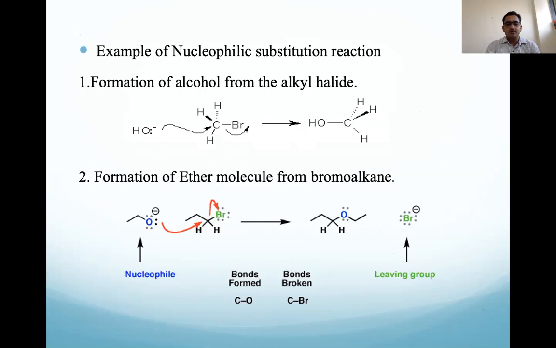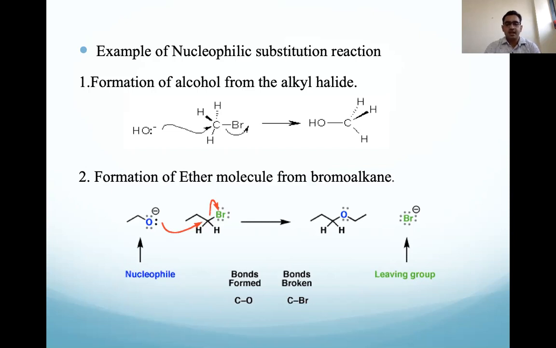Here we have methyl bromide, and formation of alcohol takes place. OH minus is the reagent, and methyl bromide is the substrate. So OH minus attacks the carbon and Br minus leaves from the substrate, and we get the alcohol product, methanol especially here. So that is the formation of alcohol from the alkyl halide.